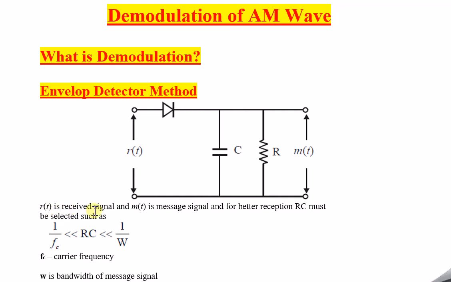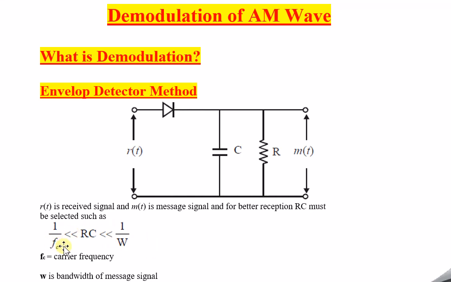So as I told you, R of t is nothing but the received signal. What is this received signal? It is basically the AM wave in this case, and M of t is the message signal which we have sent at the transmitter. And for better reception, RC must be selected. See, how we have to select these R and C values, we have to decide completely based on this particular concept.